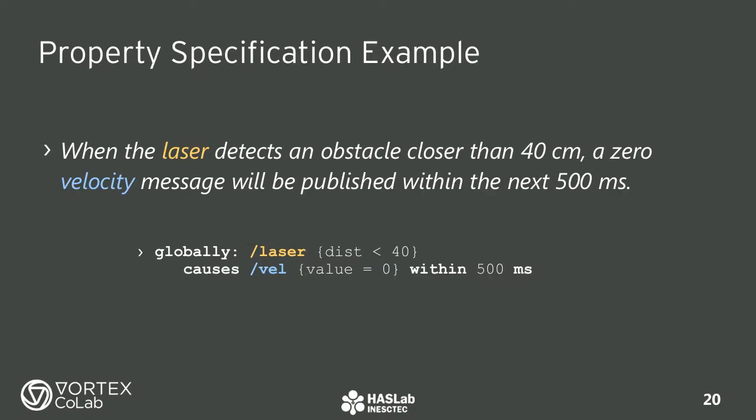Suppose that we want to test a mobile robot. And we want to make sure that, when the laser detects an obstacle closer than 40 centimeters, a zero-velocity message will be published, within the next 500 milliseconds. This is how the property looks with our language.